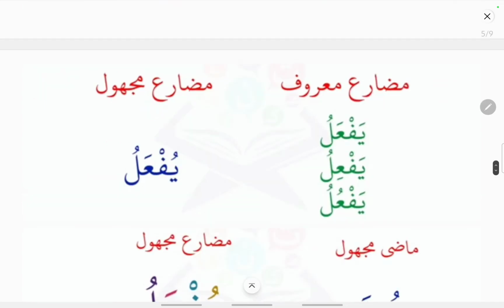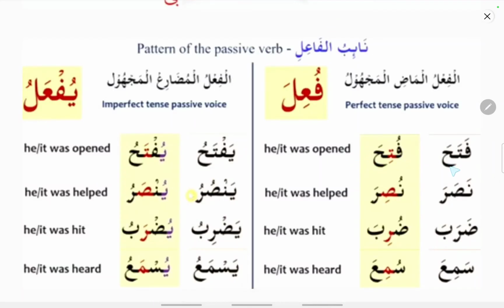Similarly, you have fe'lul mudari ma'ruf, that is the active form, and fe'lul mudari majhul, that is the passive form. Similarly here yaf'alu, yaf'ilu, yaf'ulu are the three patterns of the active form. In the passive form, there is only one pattern, that is the lam kalima is left as it is, the ain kalima will receive a fatha and the sign of fi'lul mudari will receive a dhamma here. So here you can see some examples. That is, fataha means he opened, futiha means he was opened or it was opened.